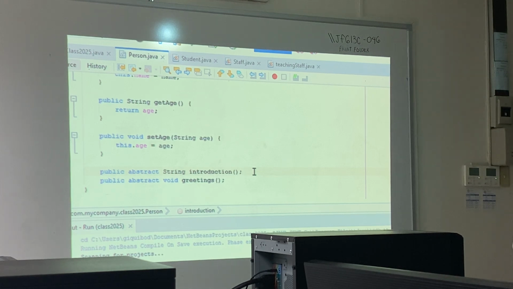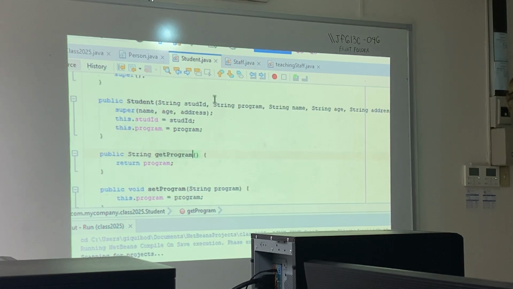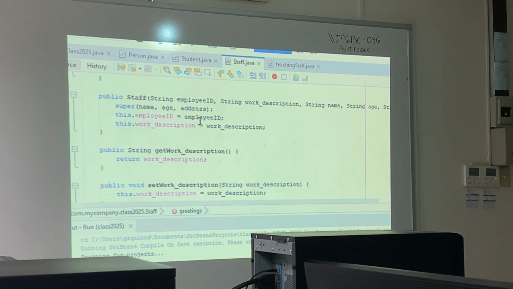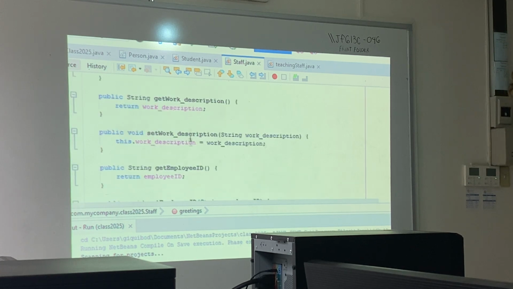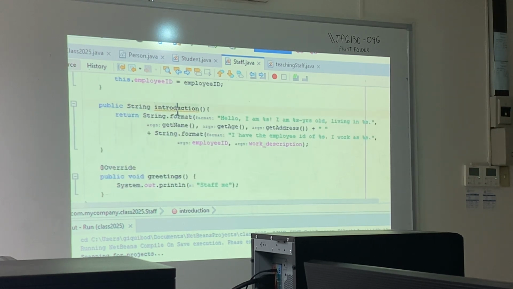It's either going to be a student or a staff, and not all subclasses have get program and get student ID. Staff has no get program or get student ID. It has get employee ID and get work description. But both of them have an introduction, which is required by person. Okay?